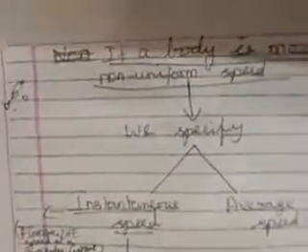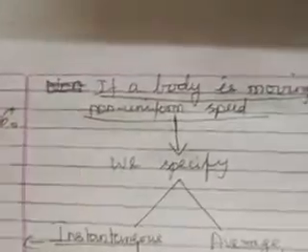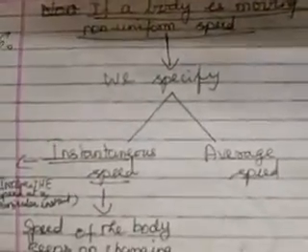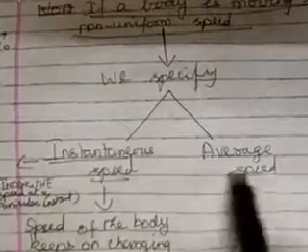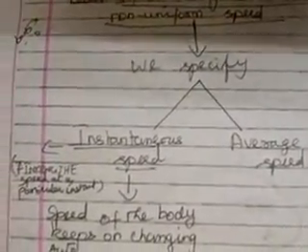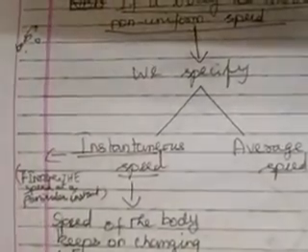Let us consider one more. We are coming to the last point. When a body is moving with non-uniform speed, what can we specify? We can specify two things: one is the instantaneous speed and the other is the average speed. Let us understand this easily with a simple example. Let us understand the meaning of instantaneous speed: finding the speed at that particular instant.